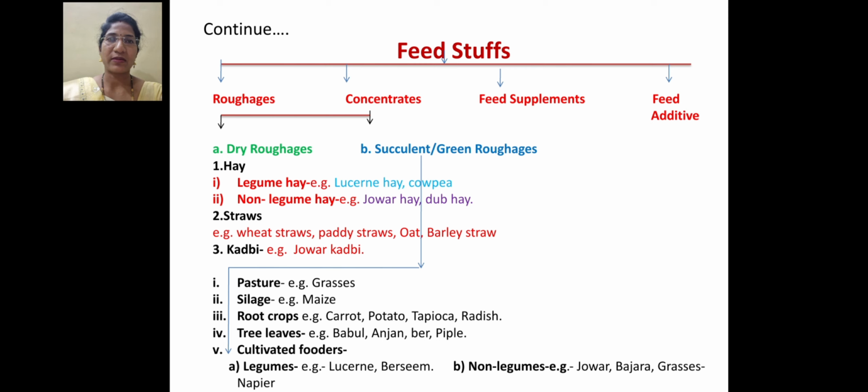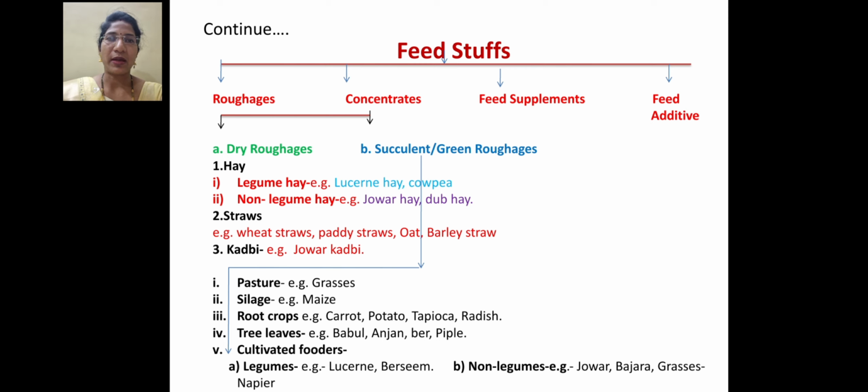Dry roughages are again classified into three parts, that is hay, straw and kadbi. Hay is classified into two parts, legume hay and non-legume hay. Legume hay examples are lucerne hay, cowpea, etc. And non-legume hay examples are jowar hay, dube hay, etc.